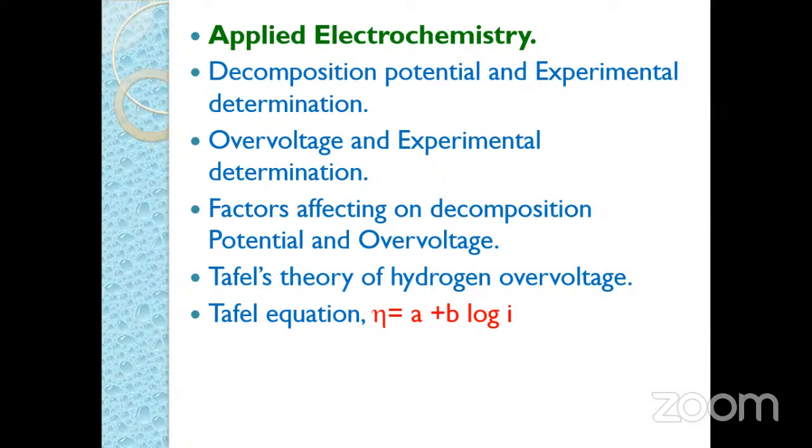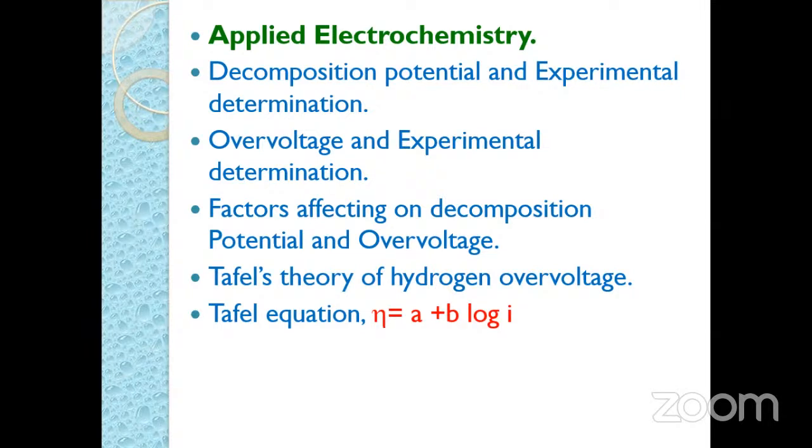So again, here a question may be asked regarding this for 5 marks: what are the factors affecting decomposition potential and the overvoltage? Then similarly, Tafel theory of hydrogen overvoltage, in that we have to mention the 4 points regarding the hydrogen overvoltage. And again, here for different metals, we get the graph regarding the overvoltage versus current density, that